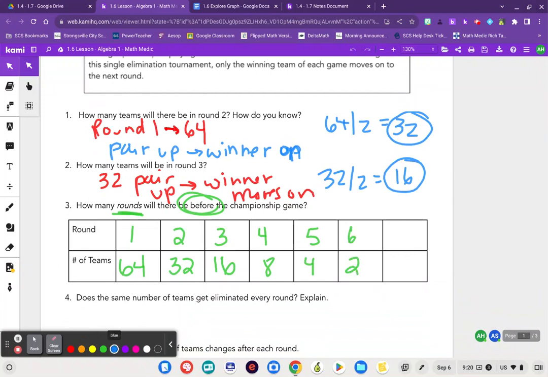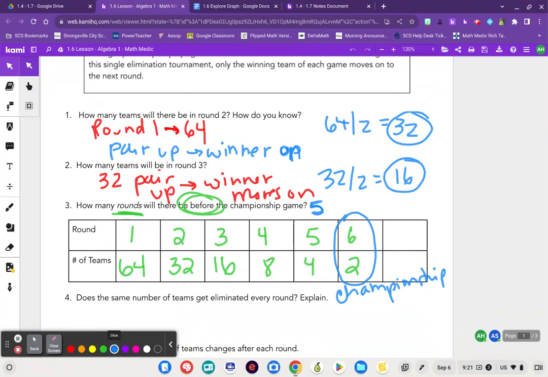I'm going to pause here. This, to me, seems like this is the championship game. Right? Because the championship game is going to have the final 2 teams remaining. So these last 2 teams playing against each other, and the winner is the overall winner. So this looks like the championship game. So how many rounds will there be before the championship game? I'm going to say 5. There's going to be 4 or 5 rounds before that last round with the 2 teams.